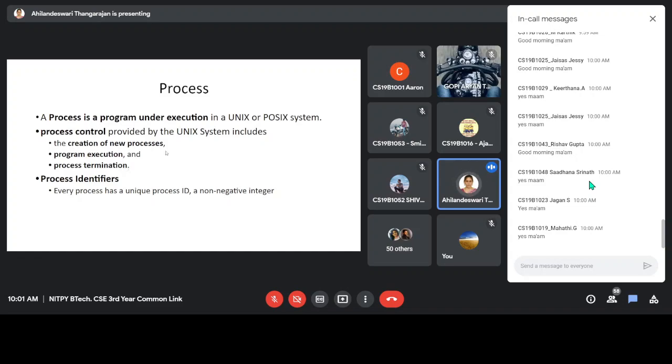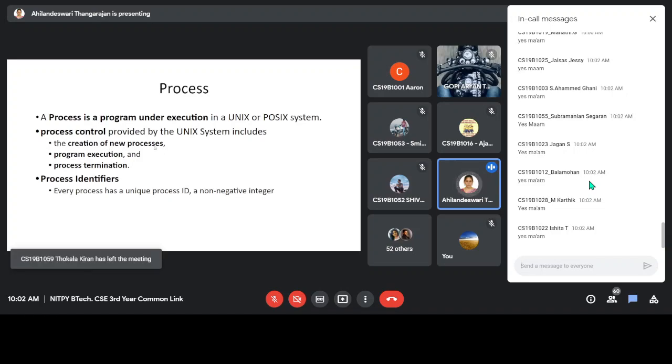So a process has to be created by using a system call. I don't know whether you are familiar with the fork system call. Have you studied it in OS? Yes. Okay. So before moving to the process control primitives, we'll see what the task is while you are creating a process. So here, creation of a new process, then program execution, then process termination. Process control provided by the Unix system includes these things.